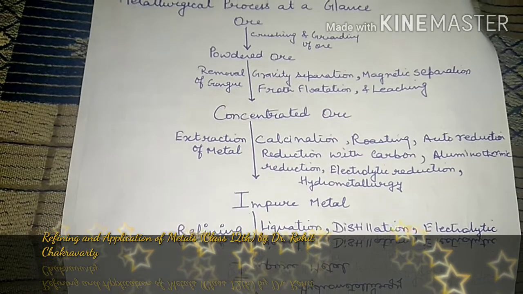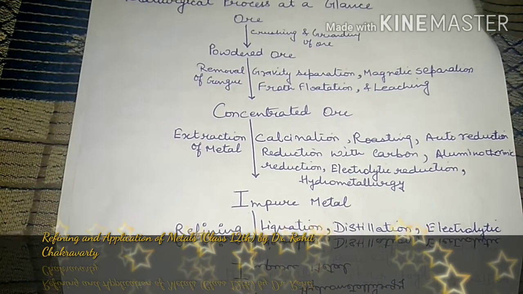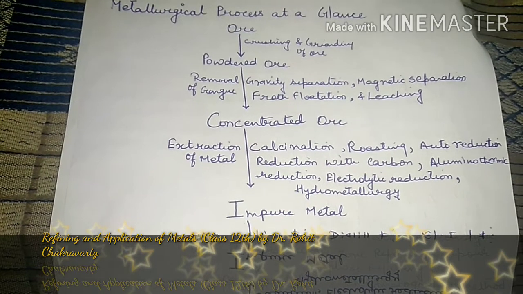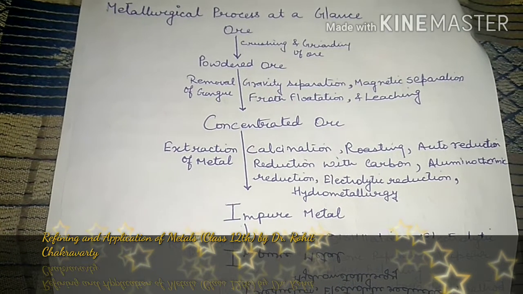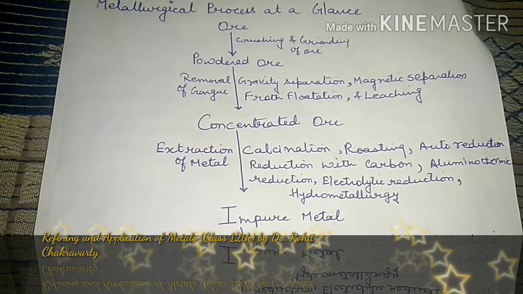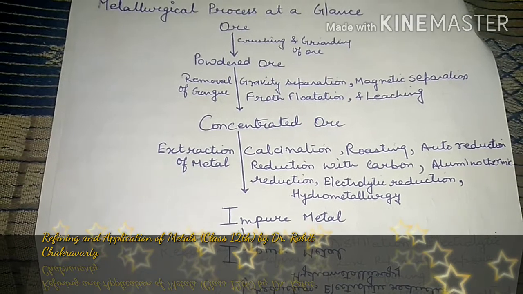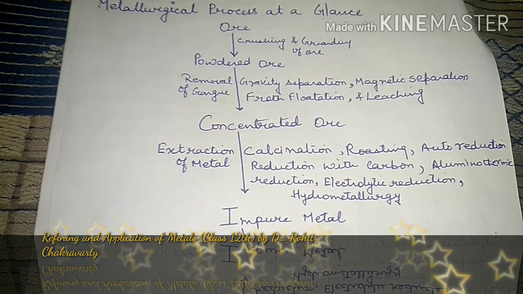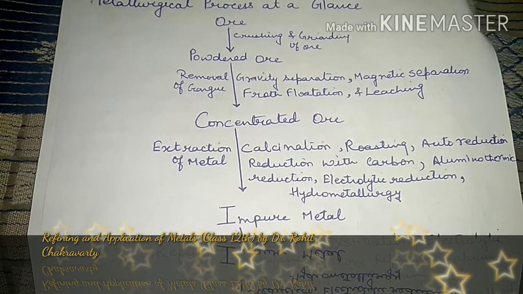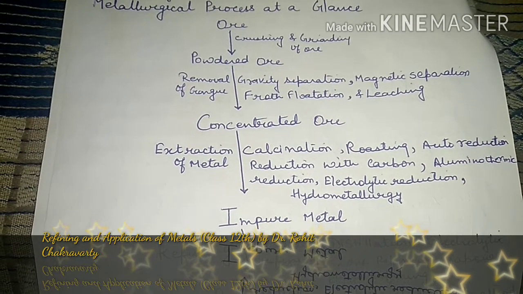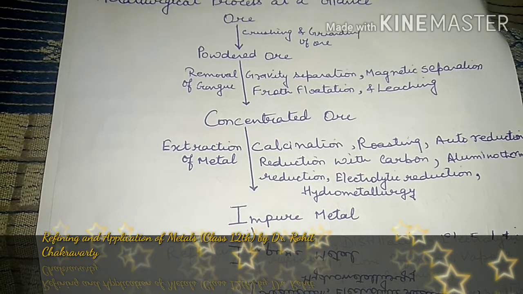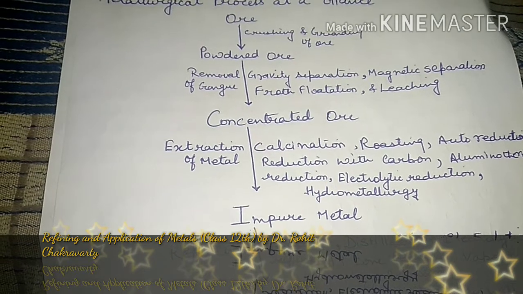For the concentration, different processes are used like calcination, roasting and auto reduction. Calcination is about the formation of oxide in the absence of oxygen. However, roasting is done in the presence of oxygen. Roasting is generally done for sulfide ores. There is a process called auto reduction that we have studied already in copper and other processes. Then reduction is done with carbon or aluminium, as I have discussed earlier, and there is also electrolytic reduction, like for aluminium. So these are the different processes of extraction of metal.